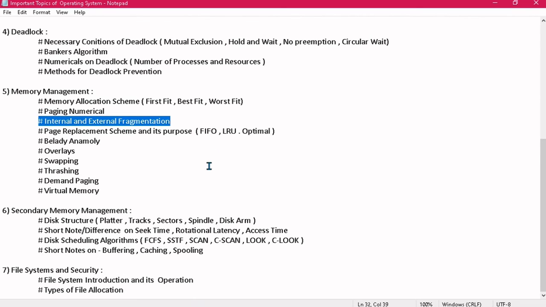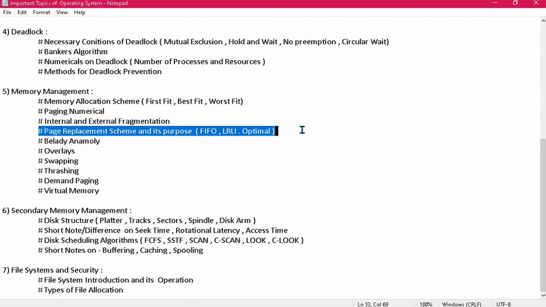Then you might also be given a question where you have to explain the difference between internal and external fragmentation, or when and why internal and external fragmentation arise. This is again very, very, very important. Then the next question is page replacement schemes and their purpose. If I say memory allocation scheme or page replacement scheme, you should also know its relevance. Not just focusing on the types of the given technique, you should also know its purpose.